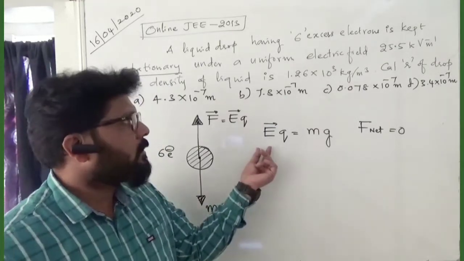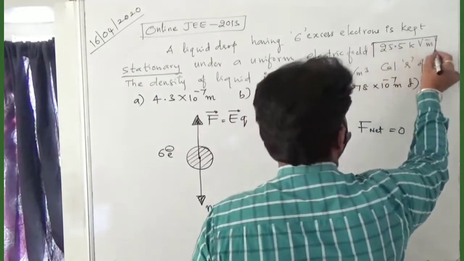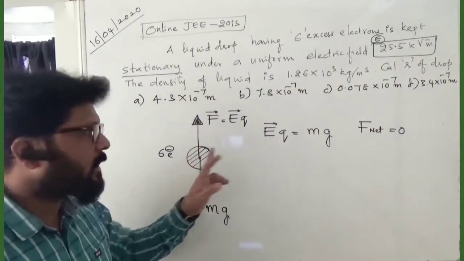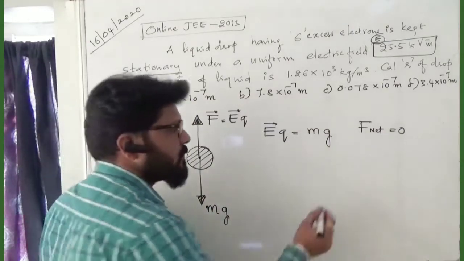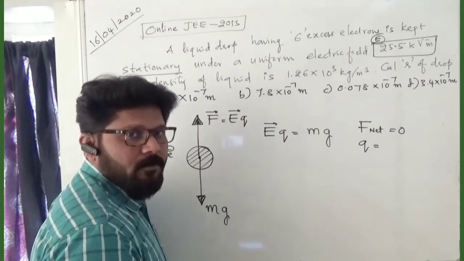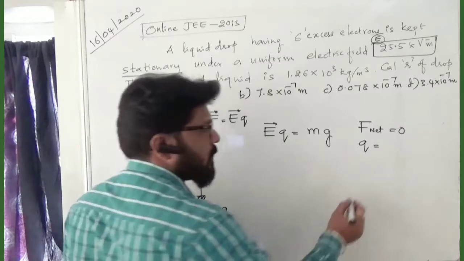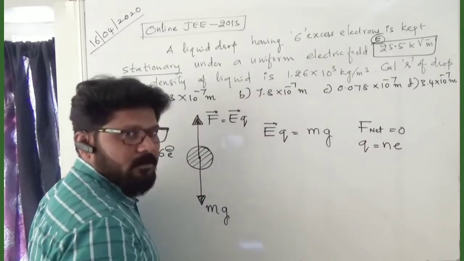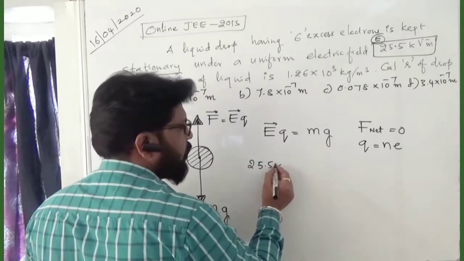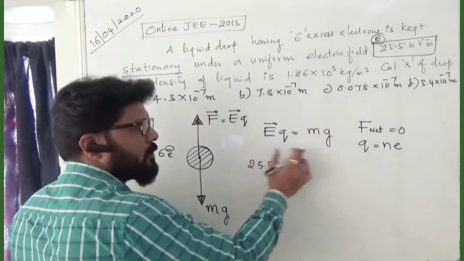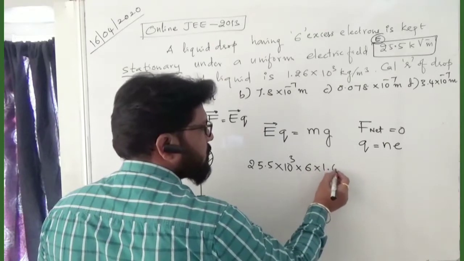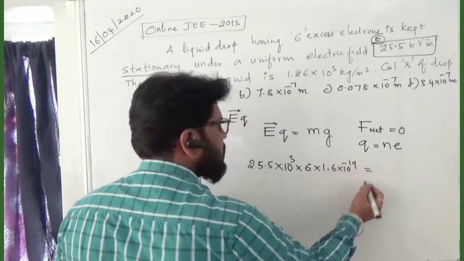Now, E is already given; this is the value of E. Next, what is given? 6 electrons are given, and 6 electrons means charge. Can anybody say how to define charge? Q is equal to number of electrons times the charge of an electron, that is N into e. The E value is 25.5 kilo, 25.5 into 10 to the power of 3. Q is N into e, 6 electrons, 6 into 1.6 into 10 to the power of minus 19.